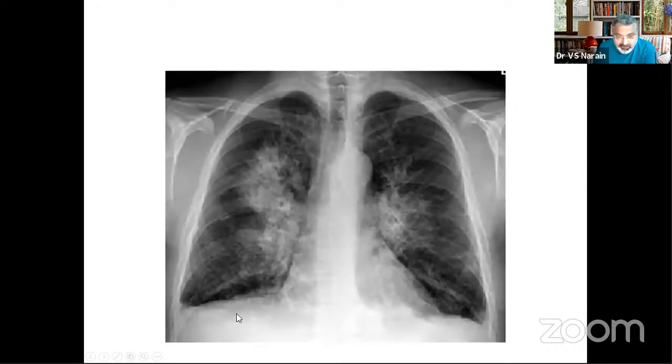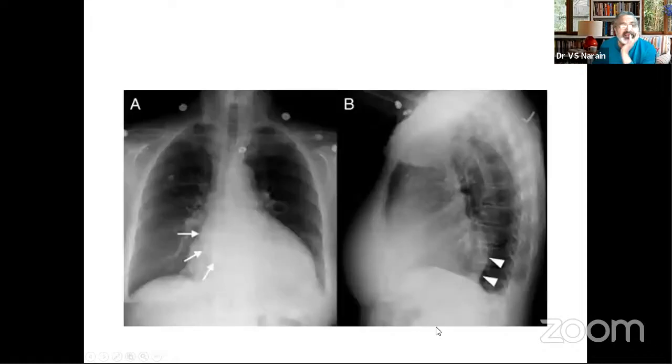Now, this I've just thrown in to revise what we had learned in the last lecture. This is a classic. This is not a peculiar X-ray. This is a classic bat wing appearance of an acute pulmonary edema. So this is just thrown in so that you don't get put off and don't start thinking of a curiosity every time in an X-ray. This is not a curiosity. This is something which you will see in your practice. Classic acute pulmonary edema, bat wing.